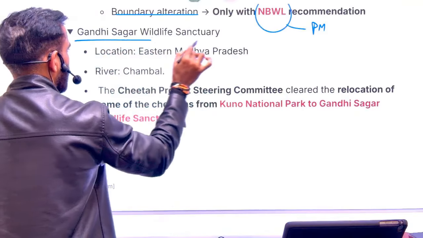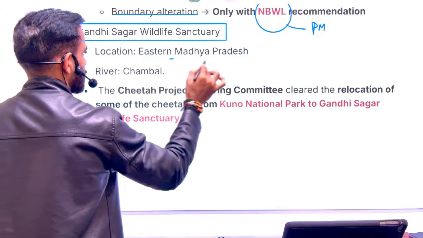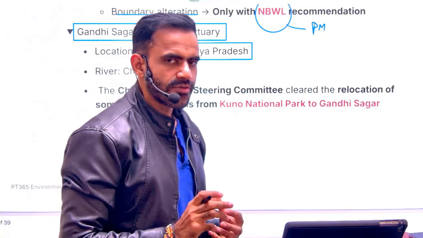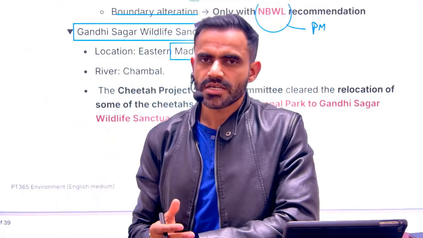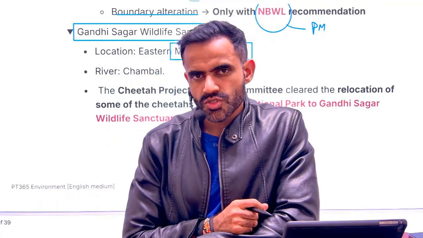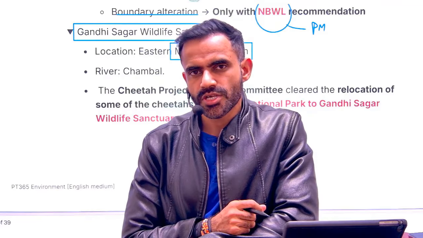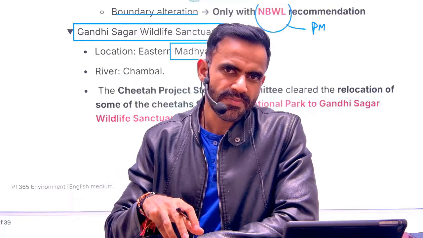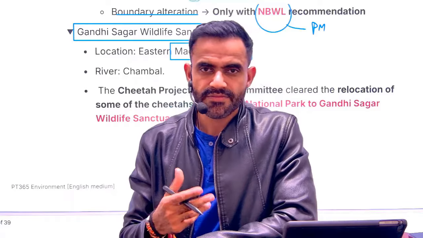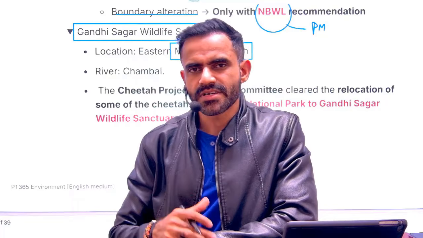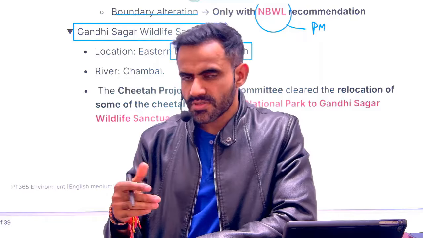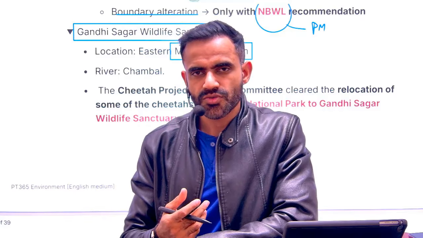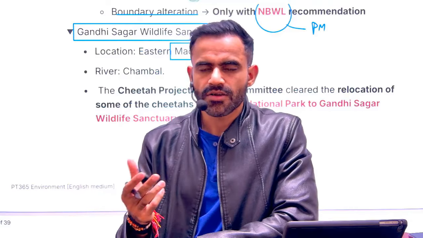Next is Gandhi Sagar Wildlife Sanctuary. So understand this is in Madhya Pradesh. Now, India has received cheetahs from various African countries. We are trying to revive them. So they were introduced in Kuno National Park. But if we concentrate them at one place, there is a risk of disease. If there is disease, they all will be adversely impacted. That's why we are separating them, and we are ensuring that they are staying at different locations.